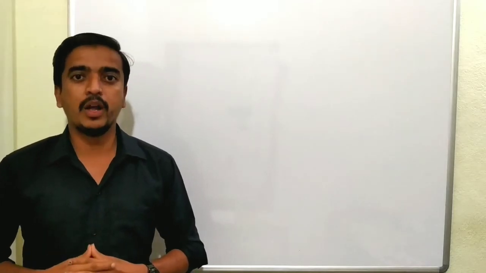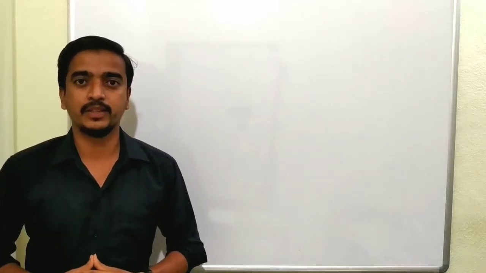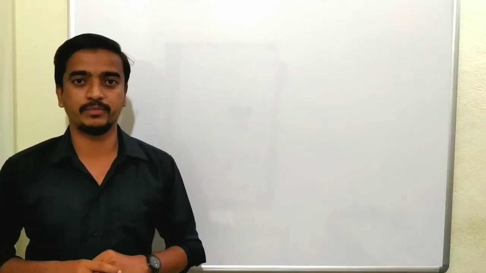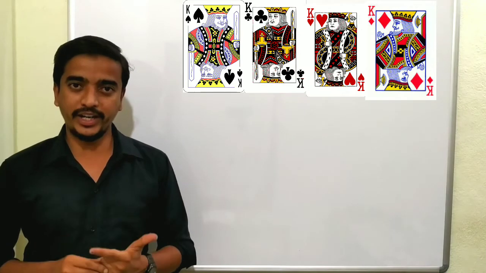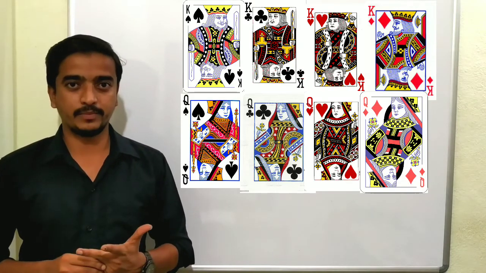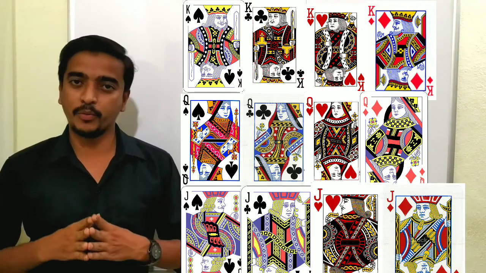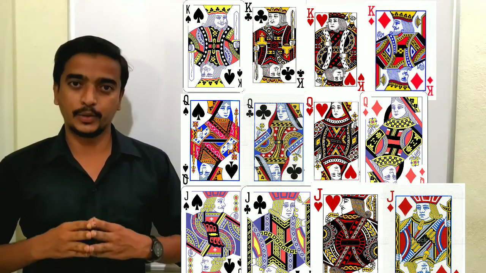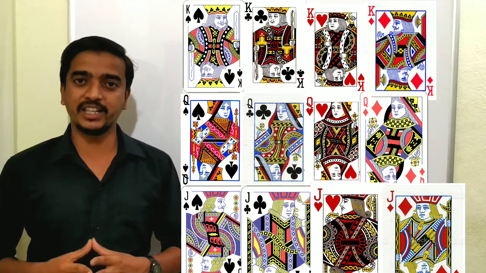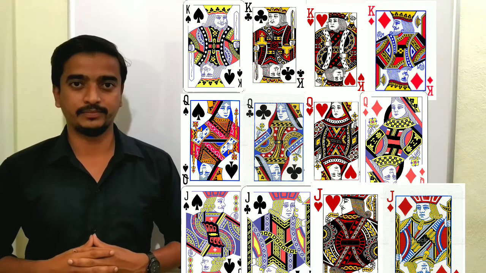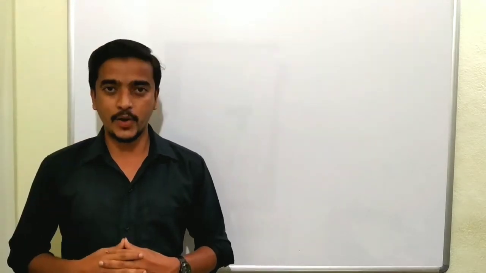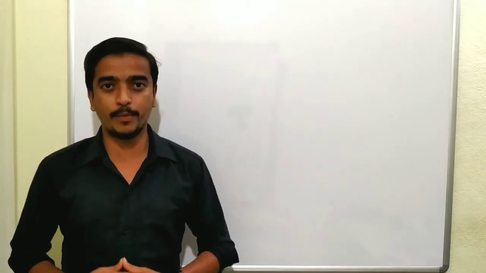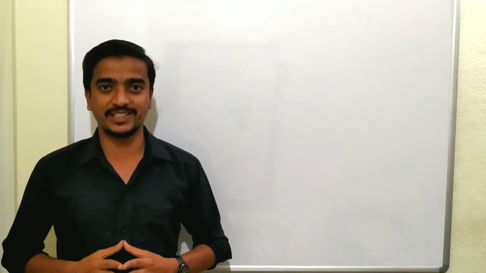If you observe, among these cards, some of the cards have faces. They are king, queen, jack. So these are called face cards. So in total, how many face cards are there in the deck of cards? Yes, 12 cards.